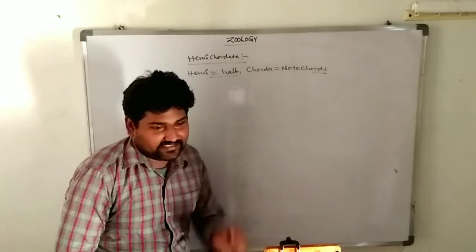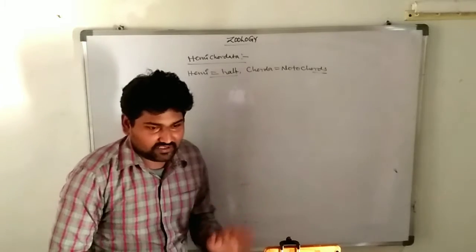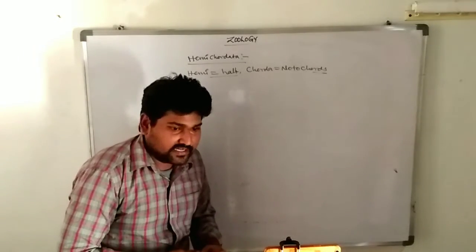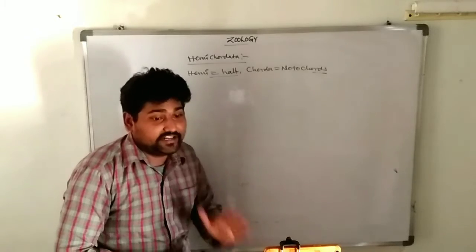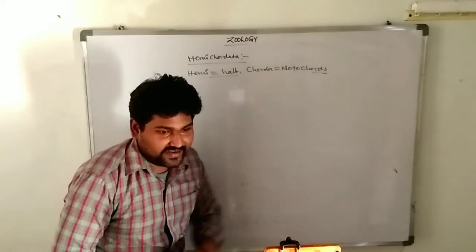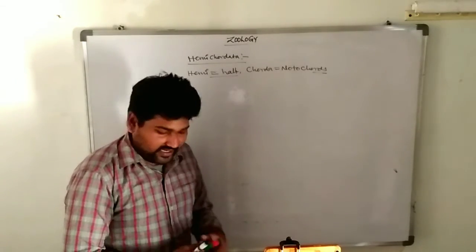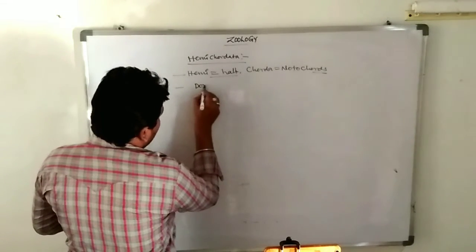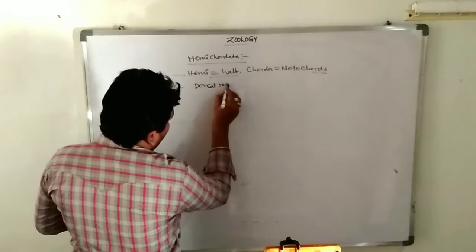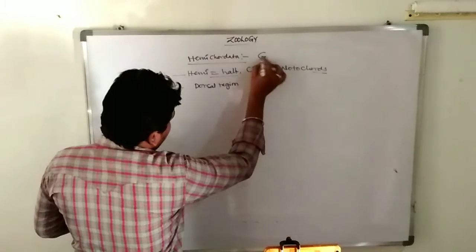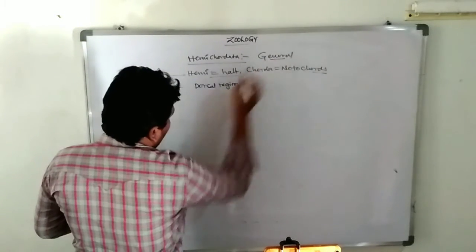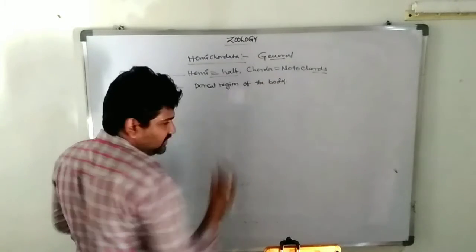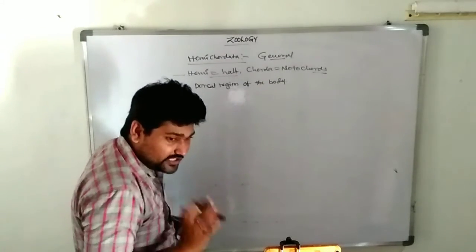These hemichordates are completely aquatic marine forms, not freshwater forms. The body consists of half of a notochord, located in the dorsal region of the body. Okay, clear. These are the general characters. The notochord is located in the dorsal region of the body.